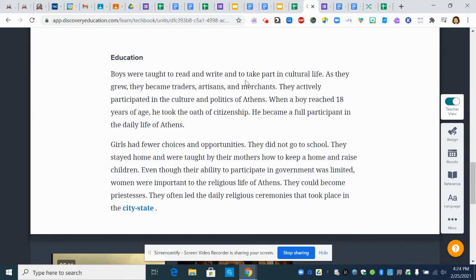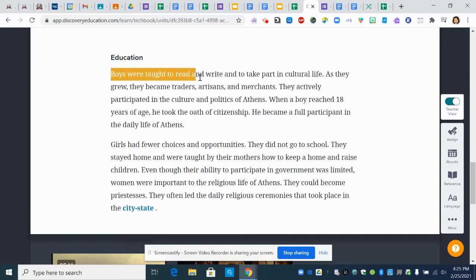Boys were taught to read and write and to take part in cultural life. As they grew, they became traders, artisans, and merchants. They actively participated in the culture and politics of Athens. When a boy reached 18 years of age, he took the oath of citizenship. He became a full participant in the daily life of Athens.